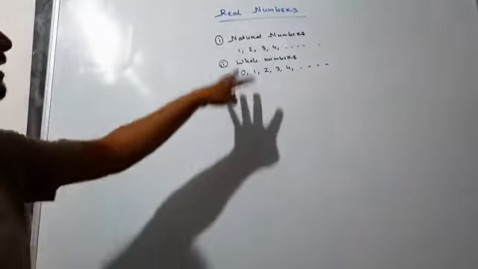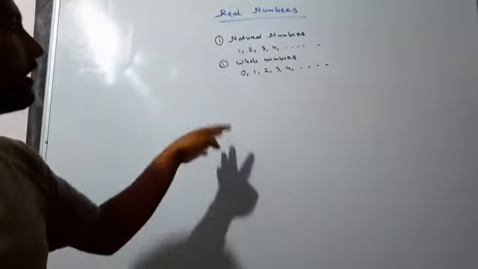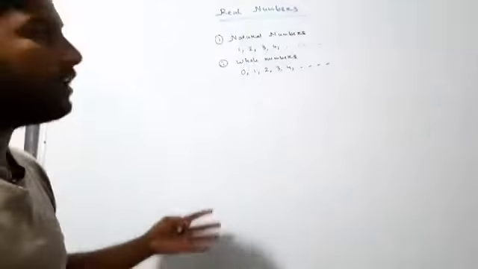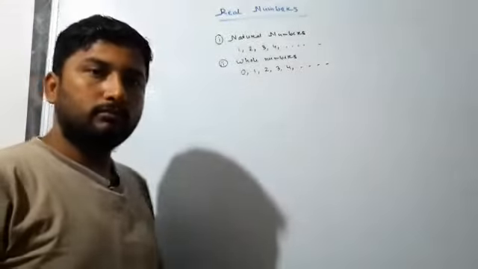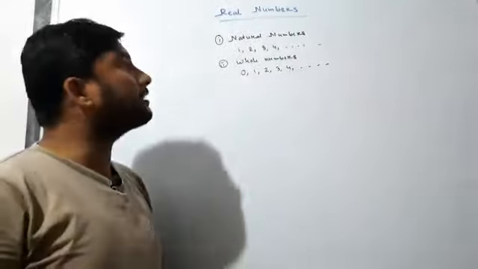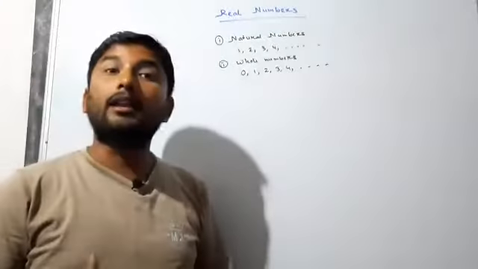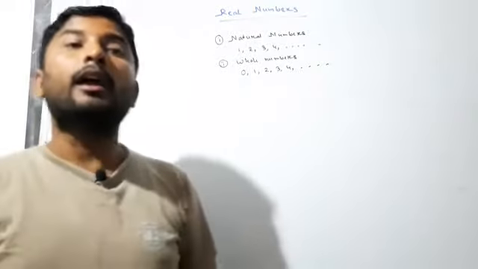Same thing: natural numbers start from 1 and whole numbers start from 0. That means the lowest natural number is 1 and the lowest whole number is 0. And we cannot say anything about the largest natural number or the largest whole number. Then after natural numbers and whole numbers, there is an extra concept about negative numbers.